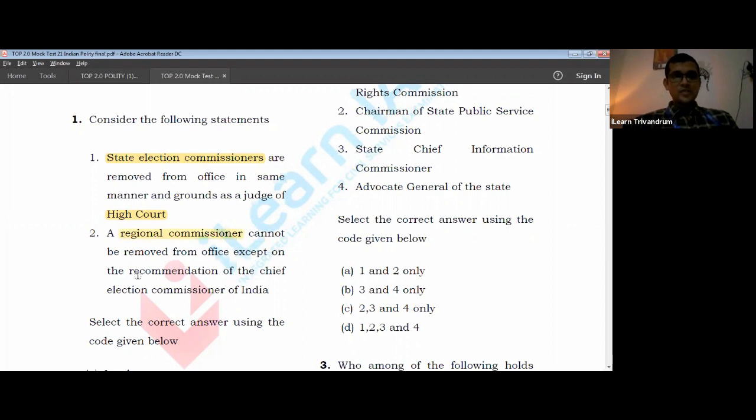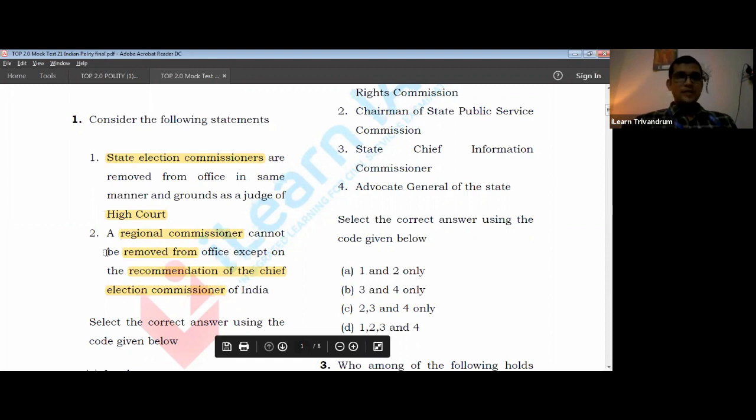Again, you see the question is about the body, that is Election Commission, and the focus is on the removal. So for every body, you can make a table and prepare accordingly. You can always refer to those dimensions, that is the removal, appointment, powers and functions, and thus look into the whole development. For the state election commissioner, always understand the removal is that of a high court judge. Now, a high court judge is removed in the same manner as a Supreme Court judge. So this is a right statement.